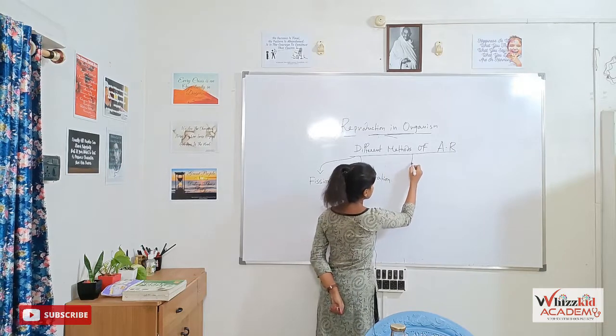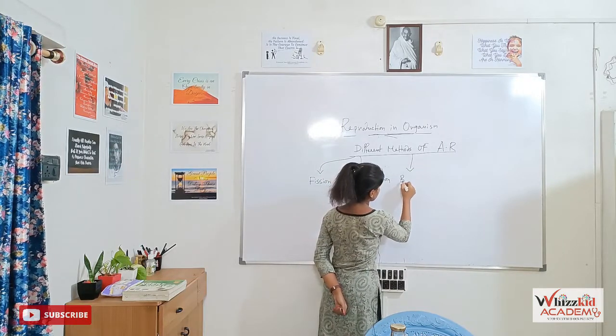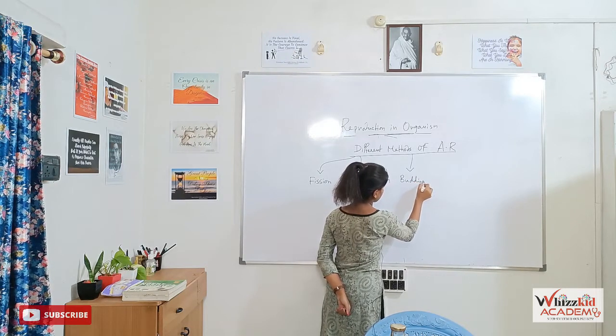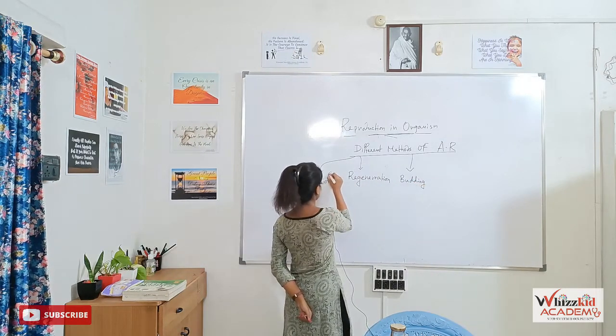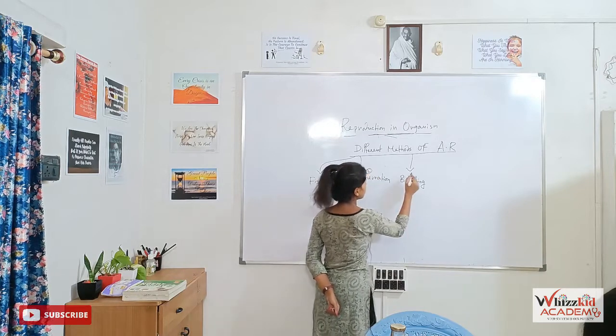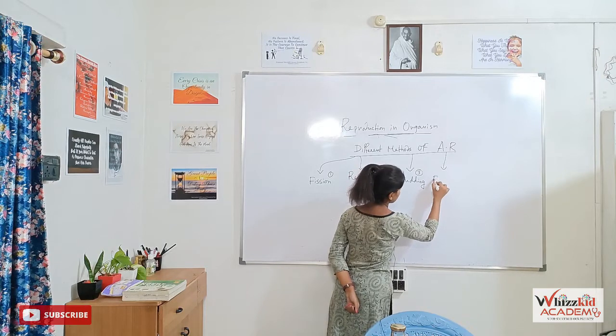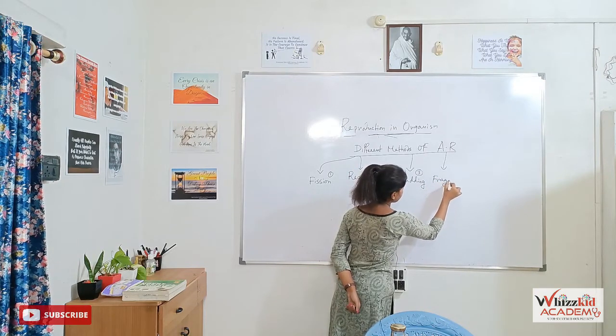The third method is budding. This is 1, 2, 3. Fourth one is fragmentation.